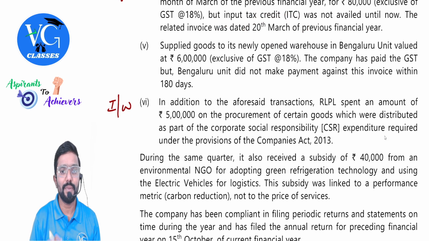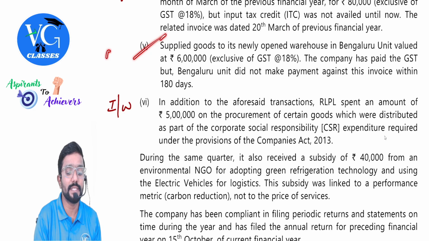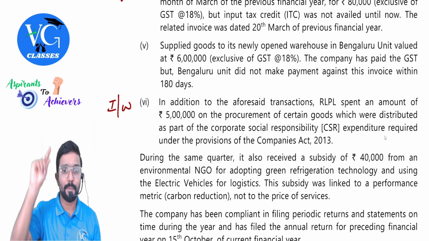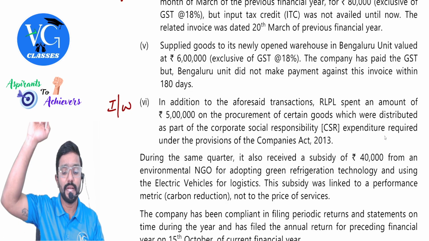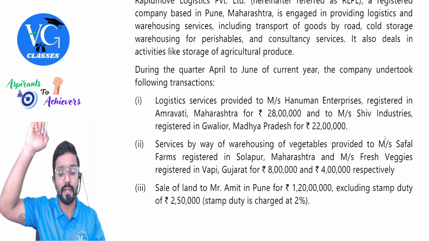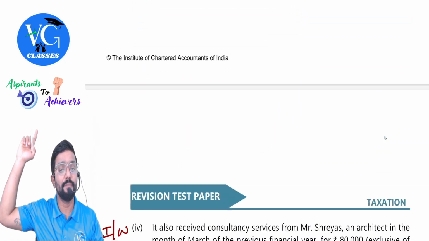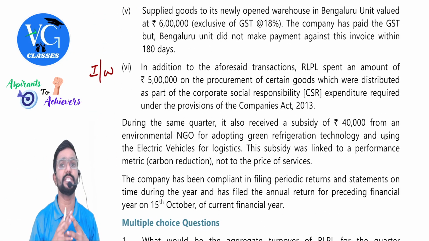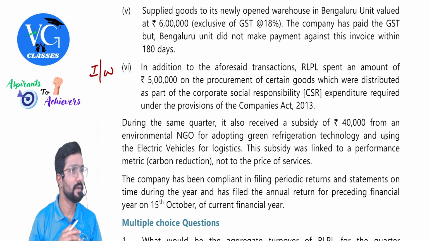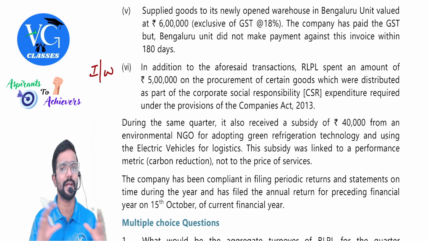Supplied goods to newly, again, supplied goods. It is an outward supply. Supplied goods to its newly opened warehouse in Bangalore unit, valued at 6 lakh, exclusive of GST at 18%. Guys, they are registered in Maharashtra. They are giving something to a unit in Bangalore. Is it a distinct person? Yes, obviously Bangalore unit should have been registered under Karnataka. The company has paid the GST, but Bangalore unit did not make payment against this invoice within 180 days. One of the questions was on this.